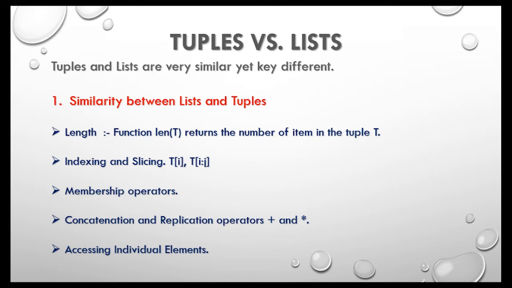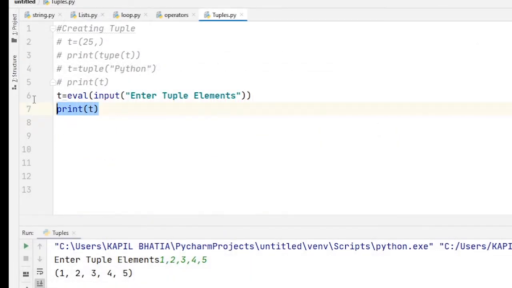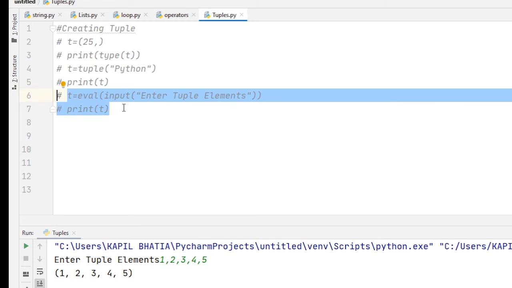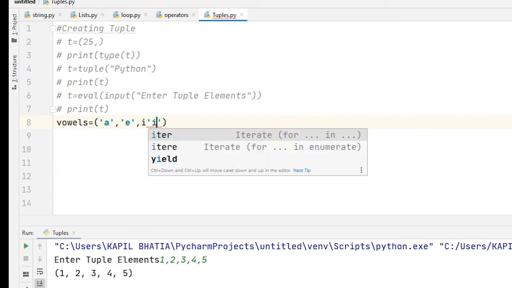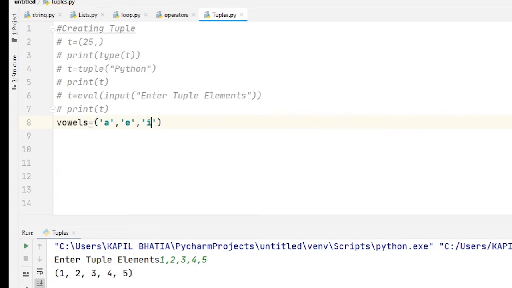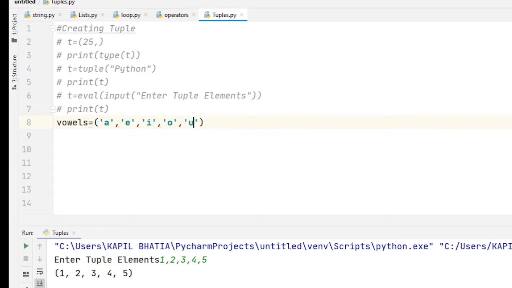So to better understand, let's see with an example. Suppose I create a tuple with the name vowels, and the elements of my tuple are A, E, I, and U.